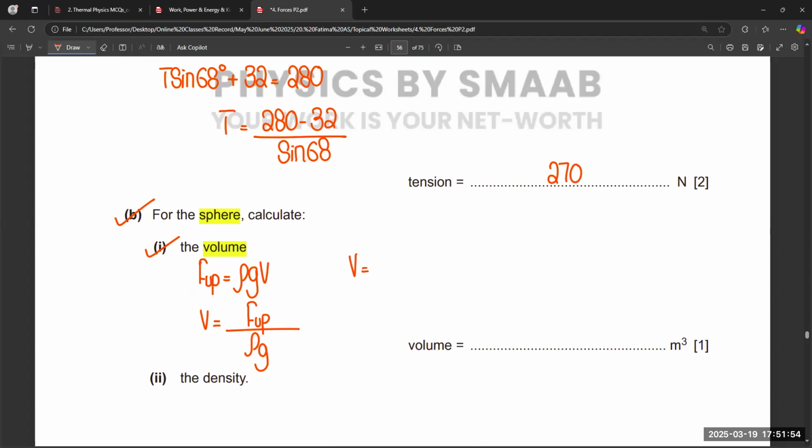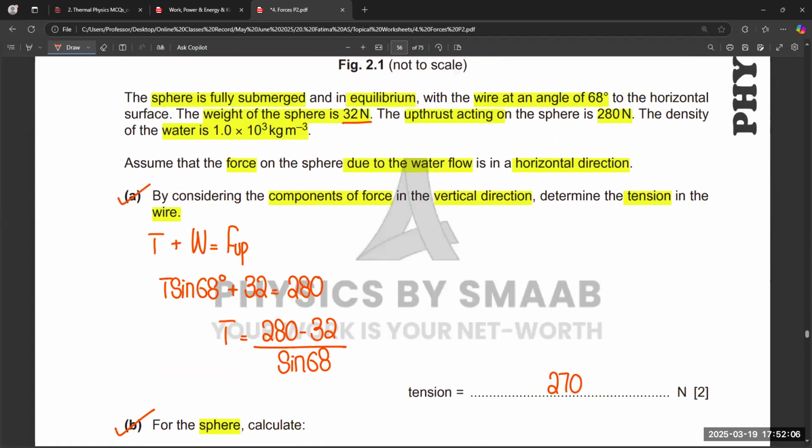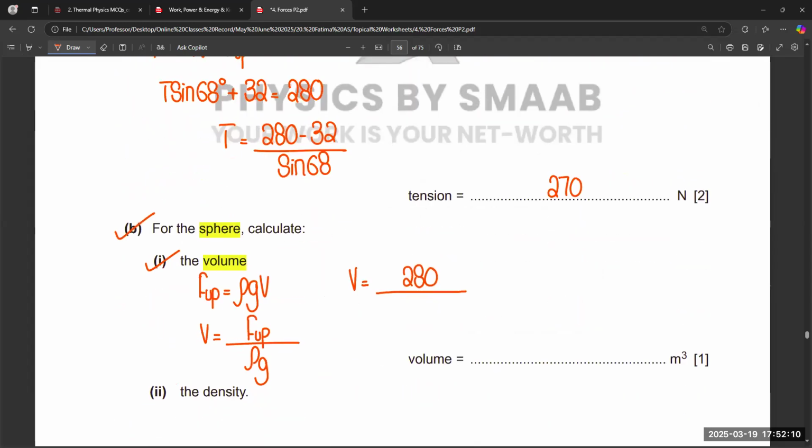So the value of upthrust is equal to 280 divided by density, which is 1000 given in the question, multiplied by 9.81.